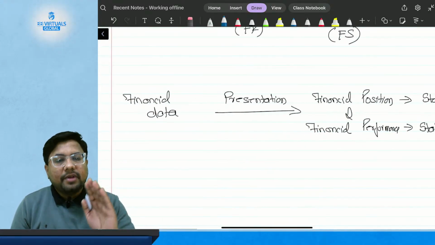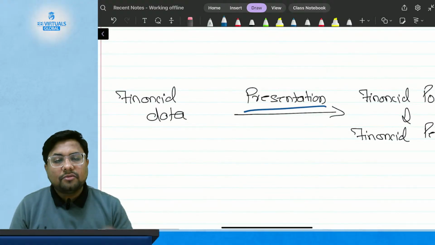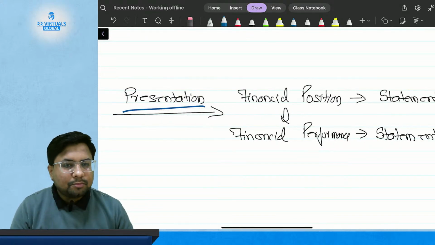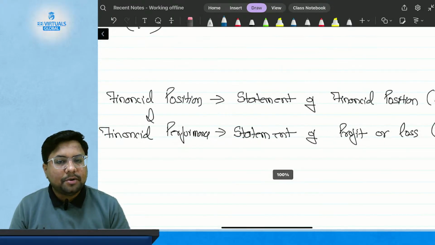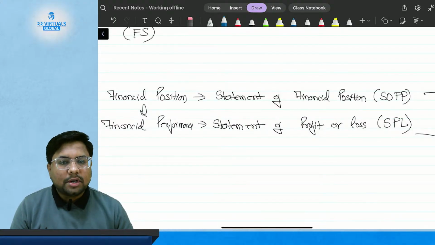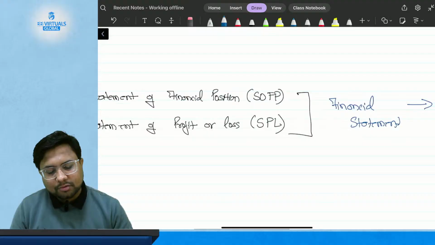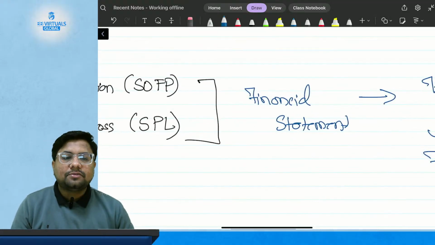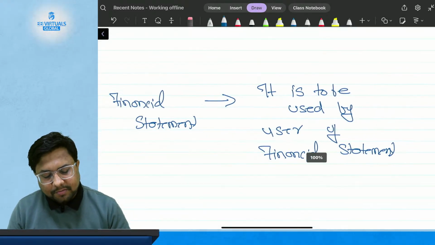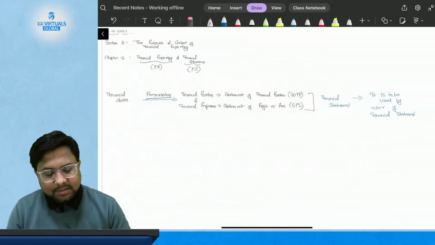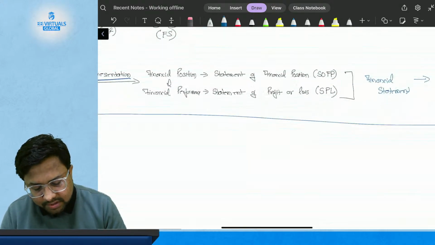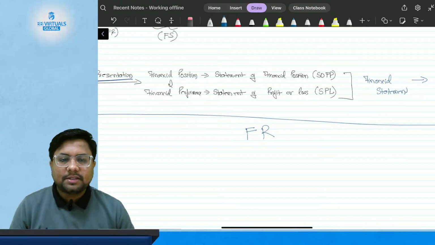What is financial reporting? Financial reporting is the presentation of financial data in the form of financial position and financial performance. Financial position is also called the statement of financial position or SOFP, and financial performance is called the statement of profit or loss, also called SPL, which together are called financial statements, which are going to be used by the users of financial statements. The entire process of this is called financial reporting, that is FR.